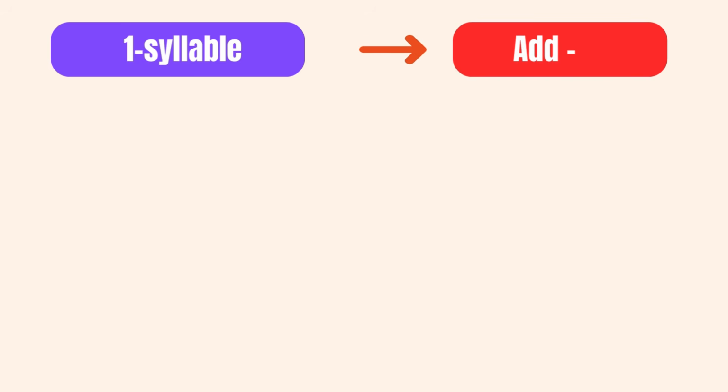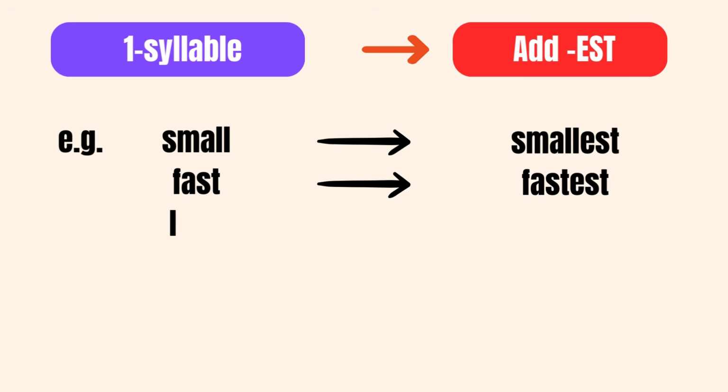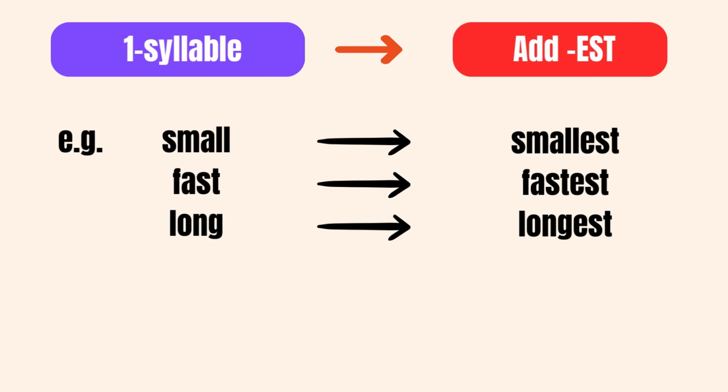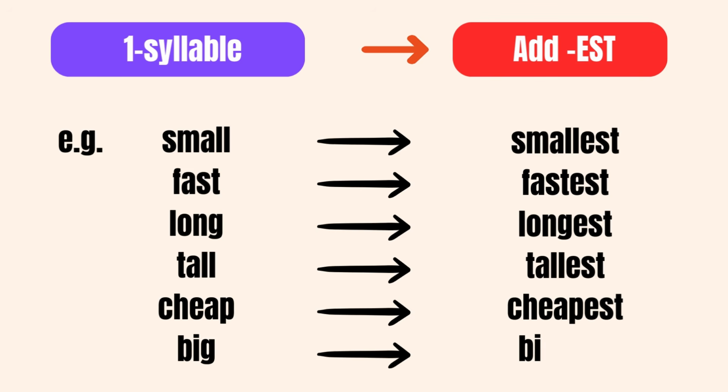For one-syllable adjectives, we use the EST structure to form the superlative. For example, the word small becomes smallest in its superlative form, the word fast becomes fastest, the word long becomes longest, the word tall becomes tallest, the word cheap becomes cheapest, the word big becomes biggest in its superlative form.